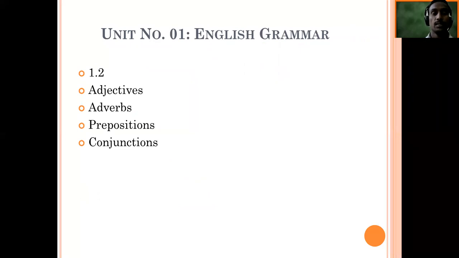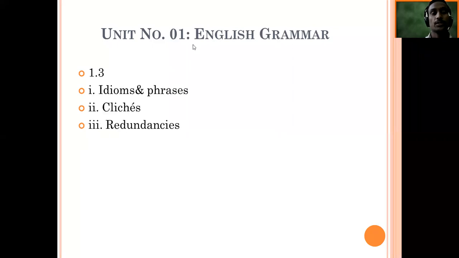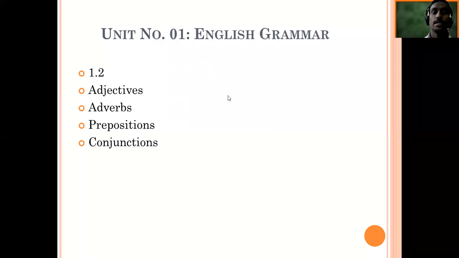In that, we will be learning about 1.2, the continuing part. We are continuing the same unit, in which you will learn about English grammar itself. In 1.2 we are going to continue with adjectives.